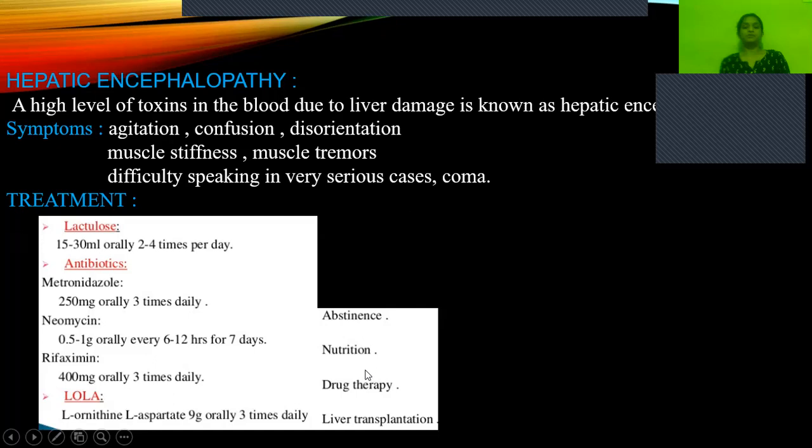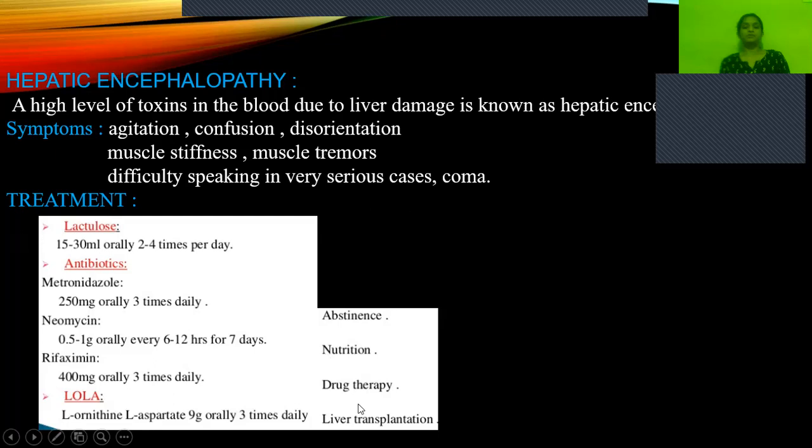As I said, when there is vitamin A and vitamin E deficiency, there won't be proper regeneration of the damaged hepatocytes, so we have to give supplements of vitamin A and vitamin E. And also drug therapies, as we discussed, and liver transplantation.